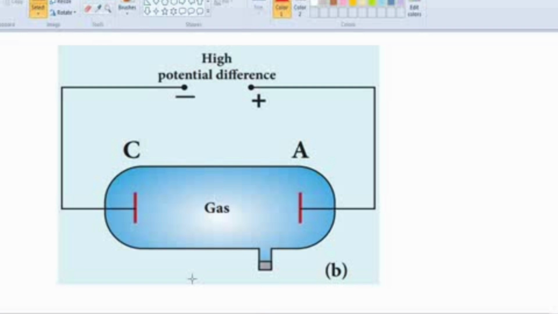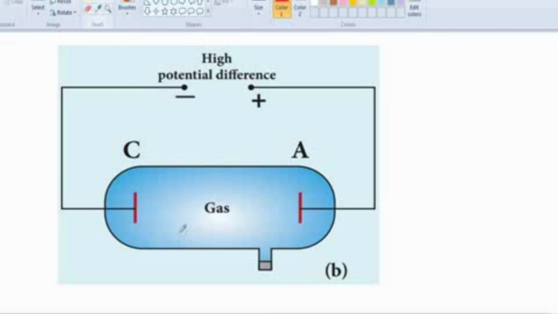Initially the pressure is 110 mm of mercury. mm of mercury is the unit for pressure. At 110 mm of mercury there is no change inside the glass tube. Again the pressure is decreased, up to 100 mm of mercury. At 100 mm of mercury there is a spark produced, with irregular streaks. Irregular streaks means it is not a continuous light. They are produced between the cathode and the anode.